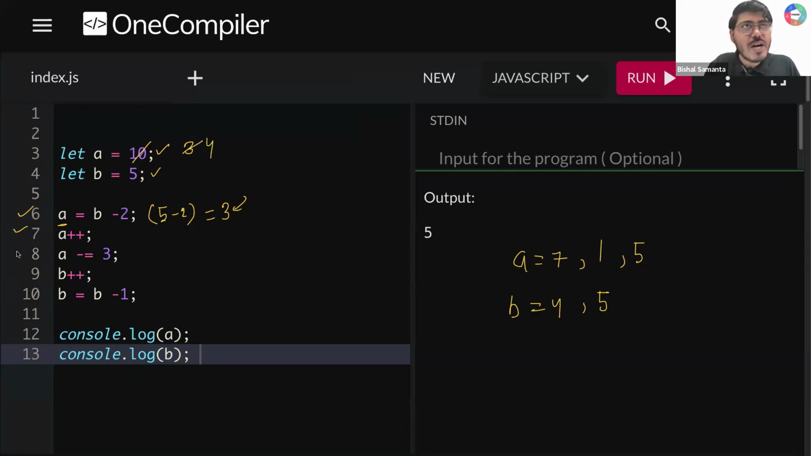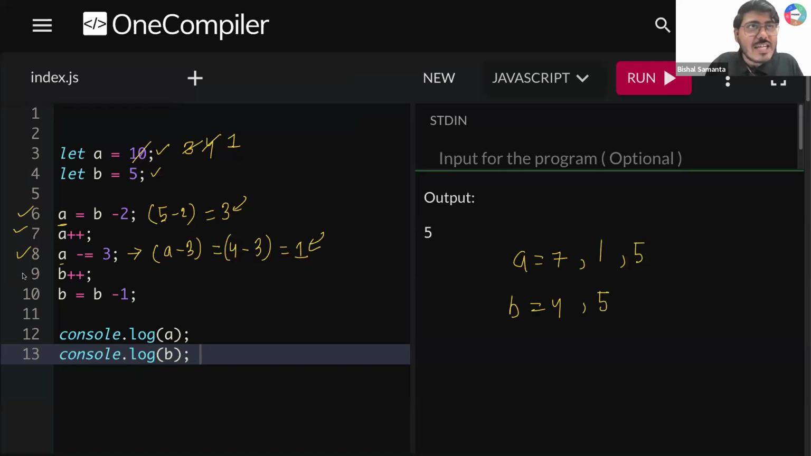Okay. After that, you are writing A is equal to A minus equal to 3. What will be your new A value, guys? Your new A value will be A minus 3. What is A value? A value is 4. You are writing 4 minus 3. What will be your value? Your value will be 1. You are changing this A value with a new value of 1. So your A value will be removed from 4 to 1. Is that clear so far, guys?